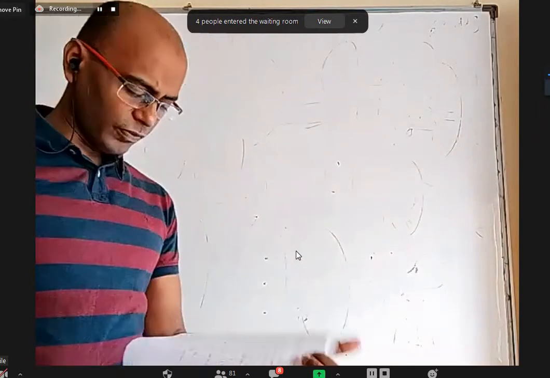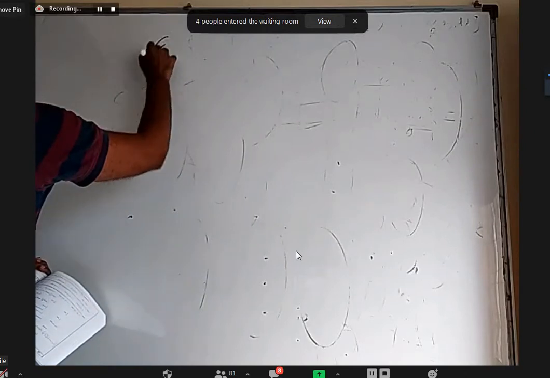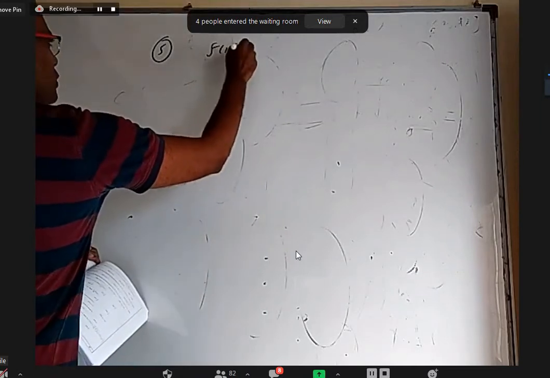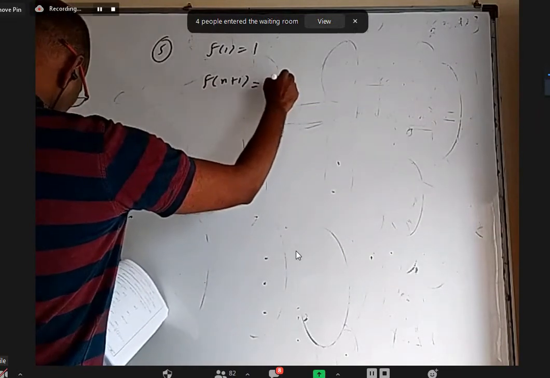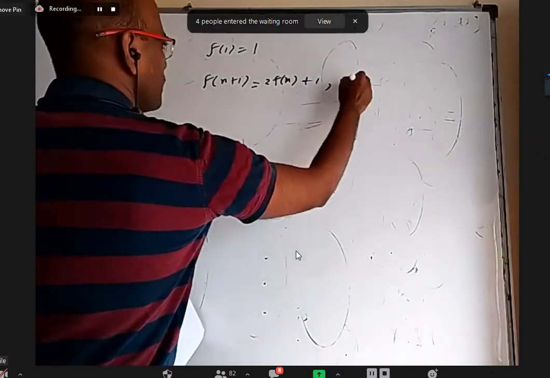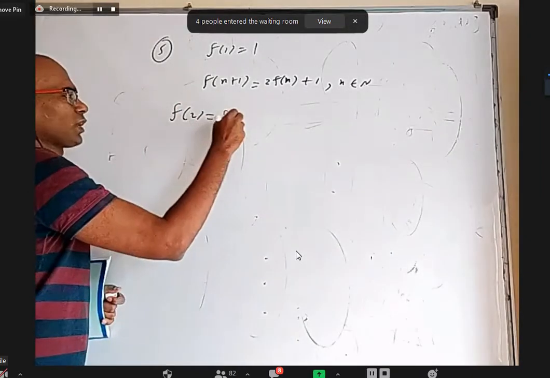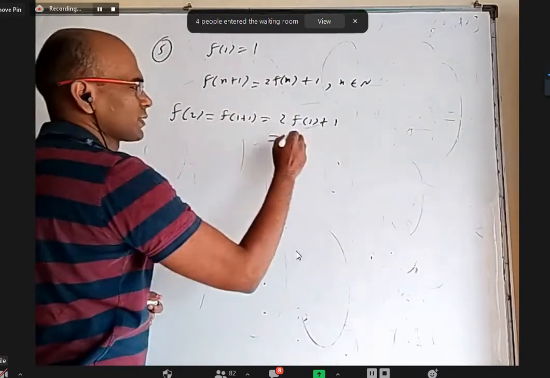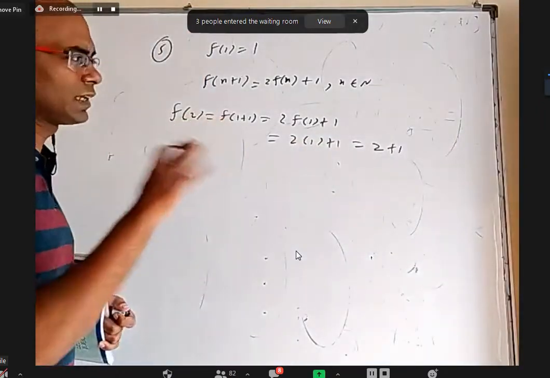So question number 5 to this doesn't need much theory, we'll just discuss. Question number 5. They gave f of 1 equal to 1 and they gave a formula for finding other things. F of n plus 1 is equal to 2 times f of n plus 1 for n belongs to natural numbers. If somebody wants f of 2, they have to write f of 1 plus 1. Use this formula, you'll get 2 into f of 1 plus 1. F of 1 is 1, I can substitute 2 into 1 plus 1, which is 2 plus 1. 2 plus 1 is 3, but I will not write 3, I'll leave it like this.